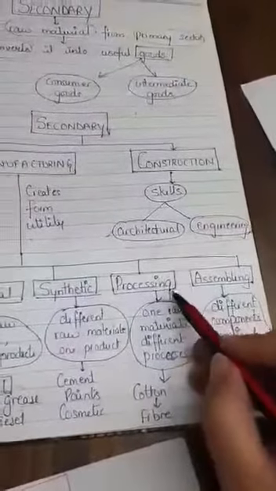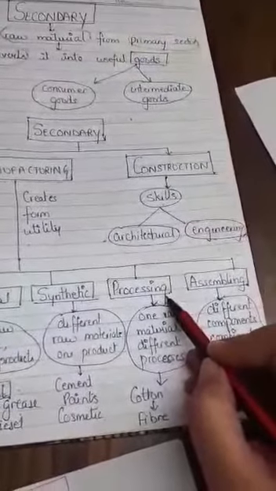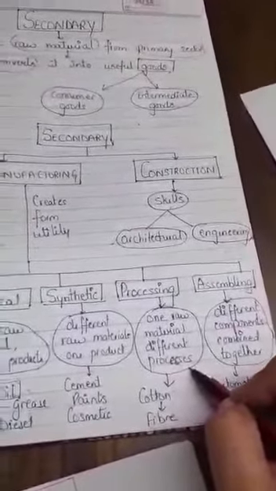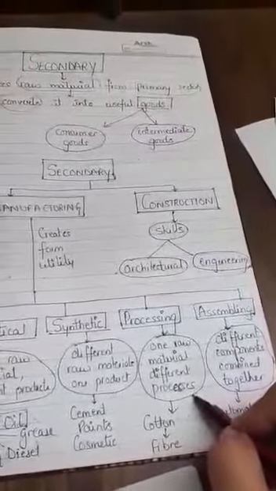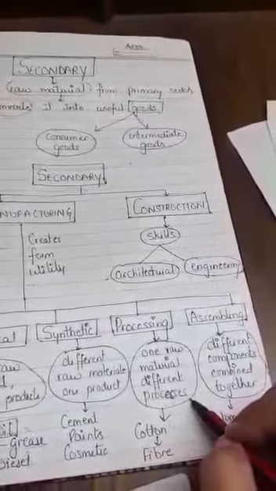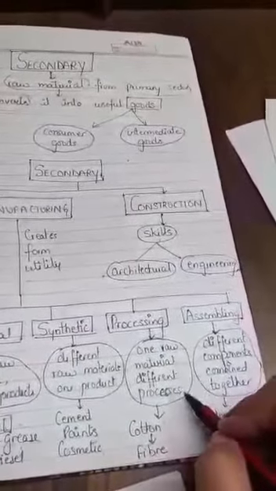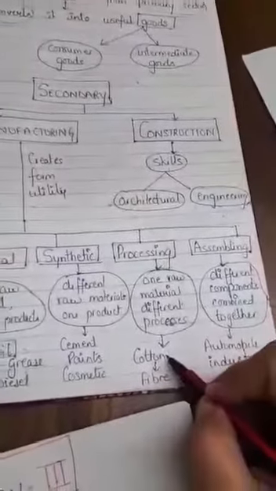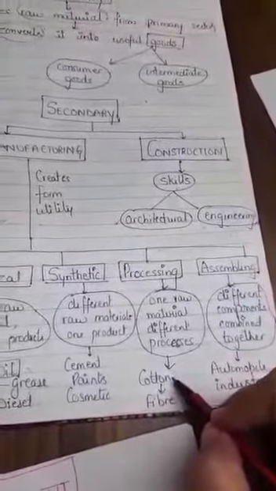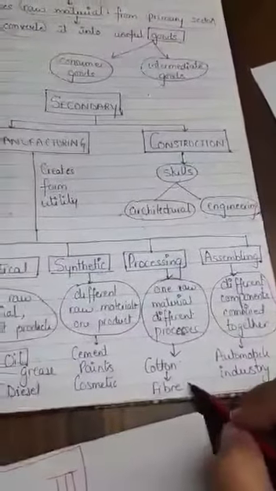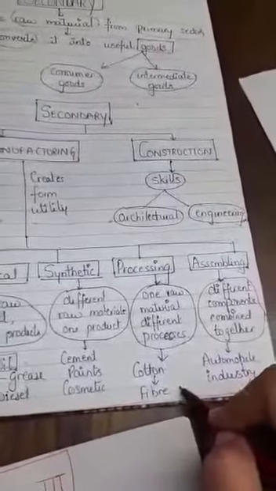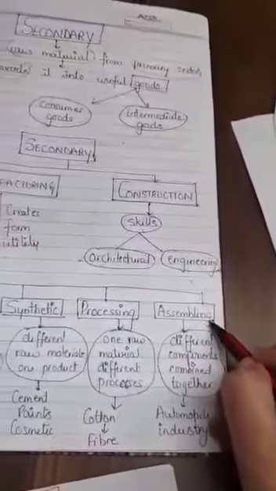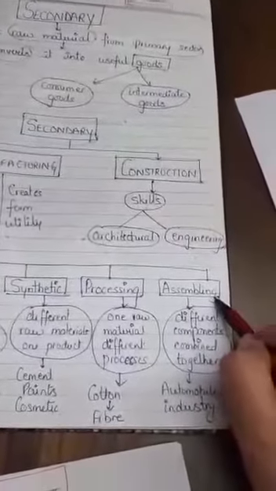The third comes the processing industry. In processing industry, one raw material is subjected to different processes to get the finished product. For example, the Lay's chips that you eat. The raw material that is used is potatoes, and then those potatoes are sent through the factories, different processes to get different flavors of chips. You can even take the example of the textile industry. The cotton provided by the farmers is converted into fiber, and then fiber is converted into thread, which is then converted into your clothes.